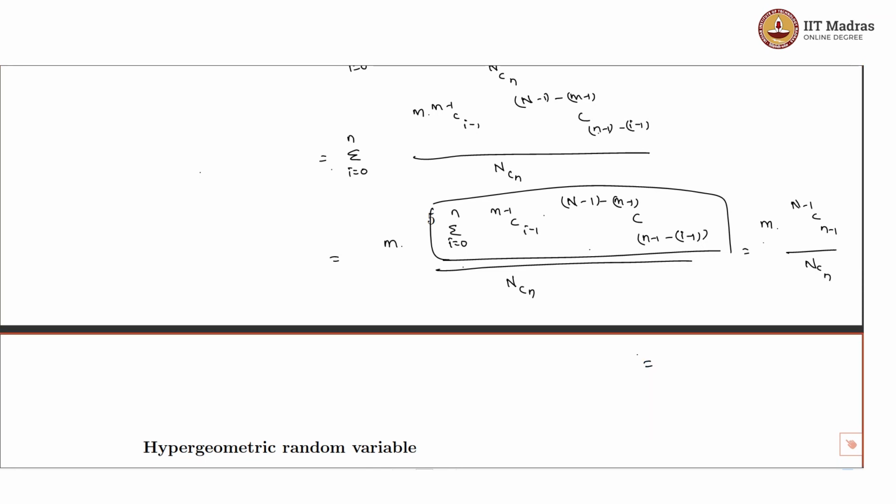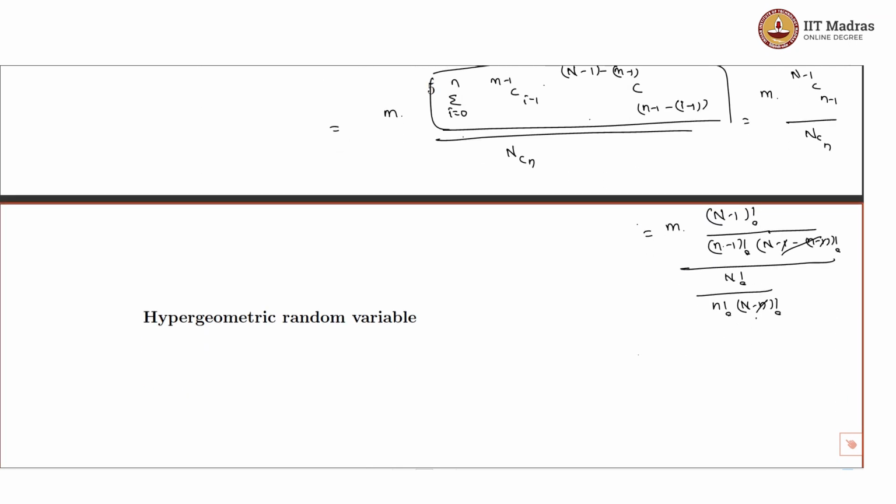I could write it as m into N minus 1 factorial divided by this, N minus 1 choose small n minus 1, I am writing like this: small n minus 1 factorial into N minus 1 minus of small n minus 1 factorial, divided by this N choose n, which is N factorial divided by small n factorial into capital N minus small n factorial. Here minus 1 and minus 1 get cancelled out. This is nothing but N minus n factorial. Here also we have N minus n factorial. This gets cancelled out,